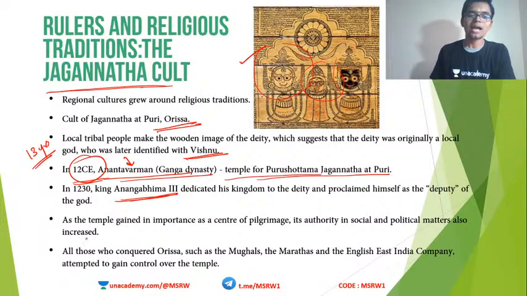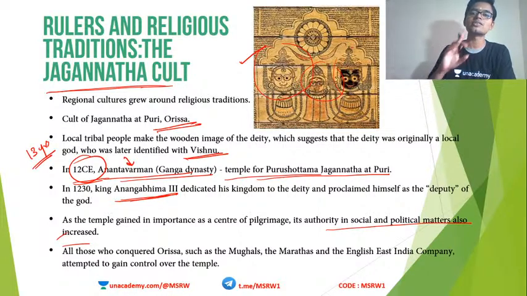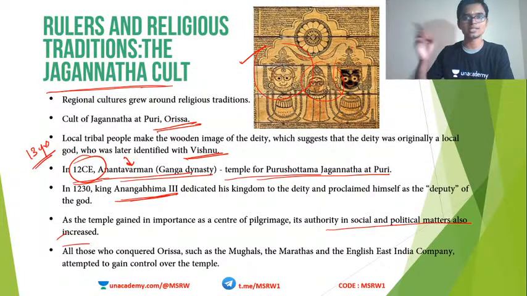Clear? As the temple gained more and more prominence in pilgrimage, its authority in social and political matters also increased. This is a needless point to explain. Obviously, when the temple becomes more and more powerful, it will have more say in the society and eventually politics also. Okay, remember in the medieval society still the Brahmanical order was in power. Don't forget that. So they will eventually have a higher say in social and religious matters.